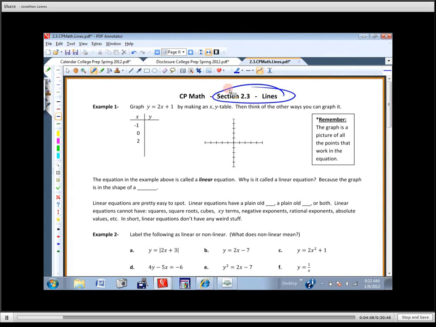Let's talk about how we're going to do this. It says graph y equals 2x plus 1 by making an XY table, and then think of other ways that you can graph it. An XY table is probably not the way you'd think of graphing this, right? You'd probably think of graphing this in what way? Especially since it's written like this?